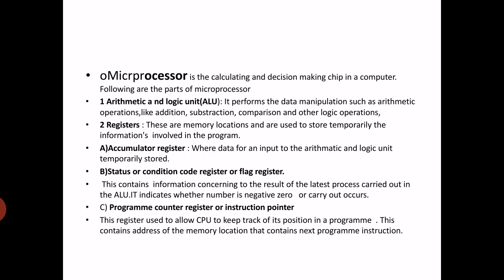This register is used to allow the CPU to keep track of its position in the program. It contains the address of the memory location that contains the next program instruction. So it helps the microprocessor to keep track of its position in the program.